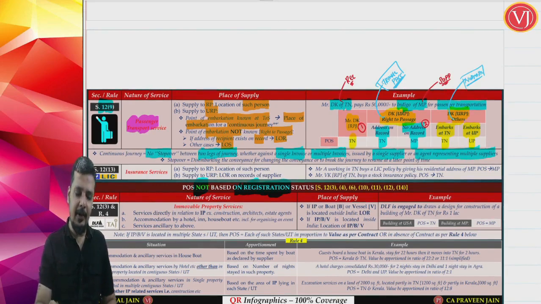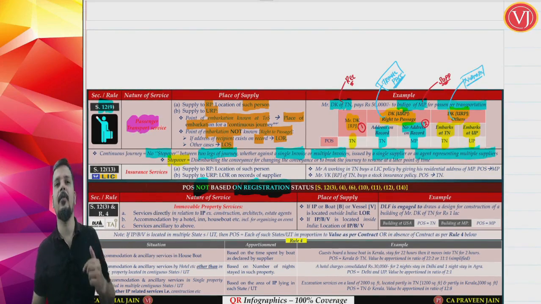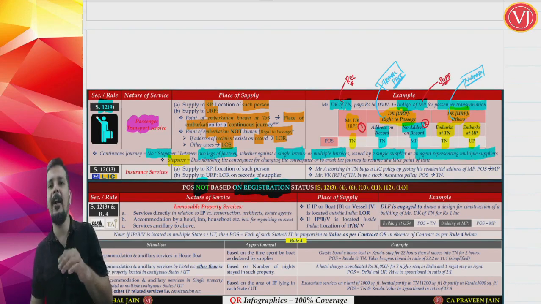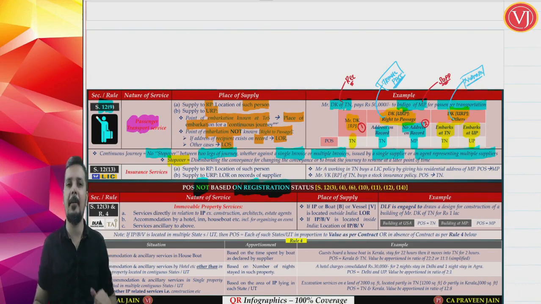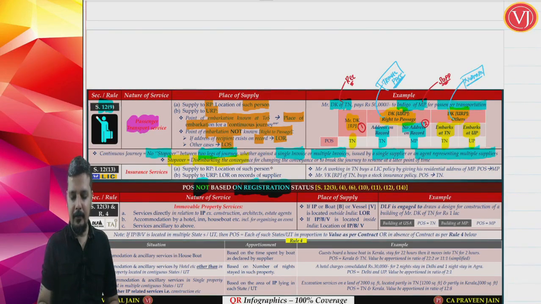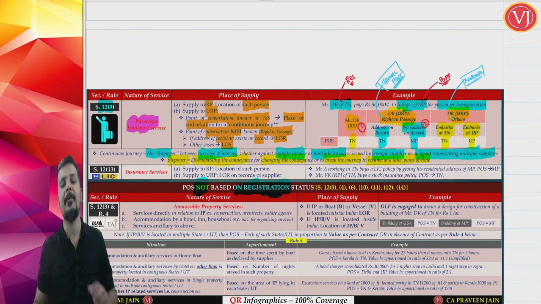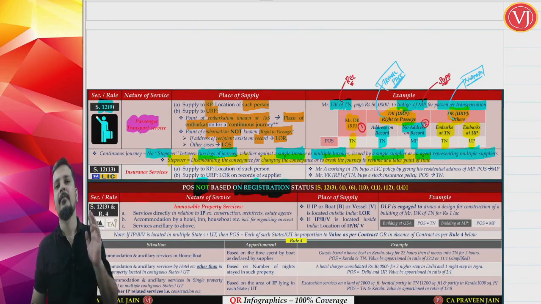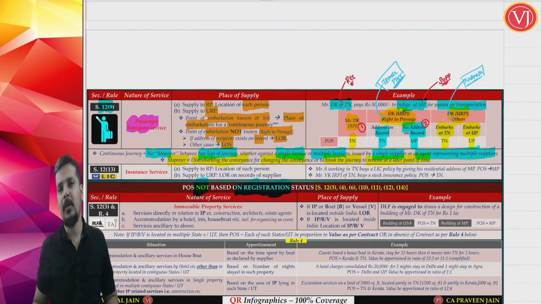Now friends, what is meant by stopover? Stopover is from the angle of the passenger. When the flight is going from Goa to Delhi via Kolkata, there is a stopover for the flight but not for the passenger. He is not taking a break. So stopover means disembarking the conveyance for changing the conveyance or to break the journey to resume at a later point of time. If the passenger is breaking the journey and continuing at a later point of time, then there is a stopover. Stopover should be seen from the angle of the passenger.